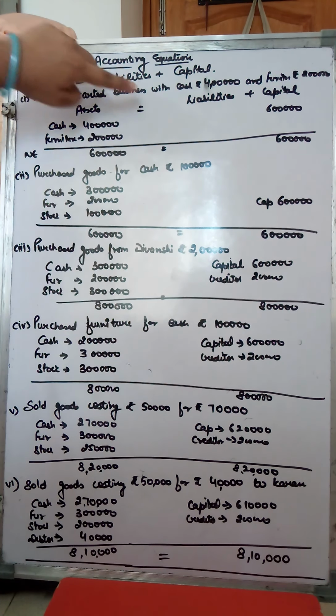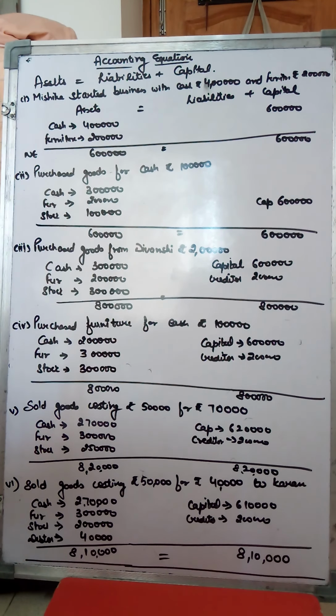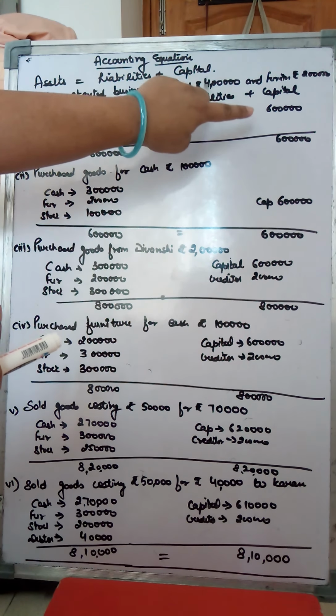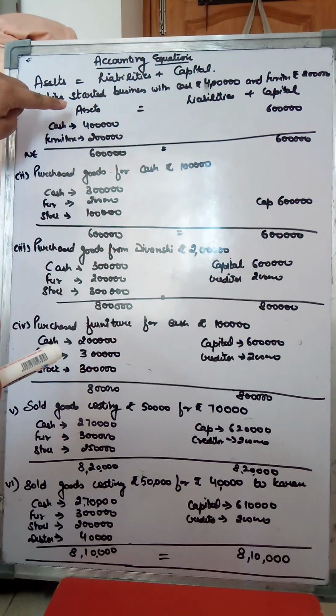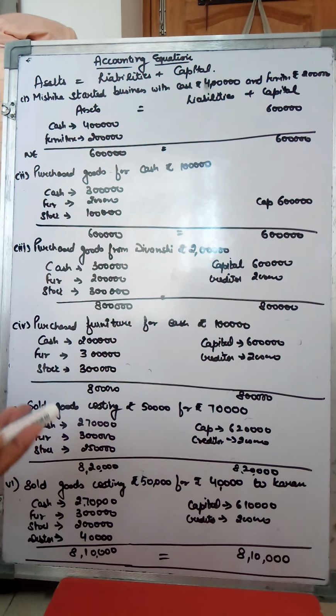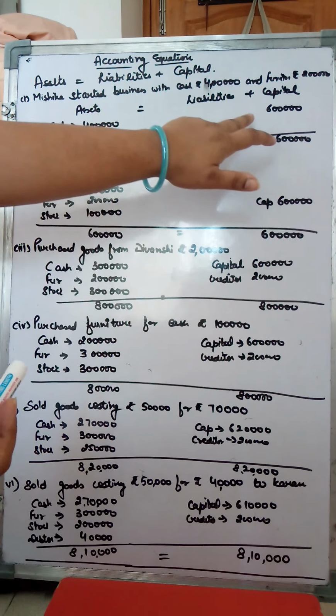Say Mishika started business with cash 4 lakh and furniture 2 lakh. Now Mishika has started business, so she is the proprietor of the business. And you know, when a proprietor invests something in the business, that is known as his or her capital. So Mishika has brought total personal assets worth rupees 6 lakh, so that will be her capital. And the assets she has brought are cash 4 lakh and furniture 2 lakh. Now cash and furniture both are your assets because these are going to help you in running the business. So you will record them below assets, and the capital you will record below the capital account.